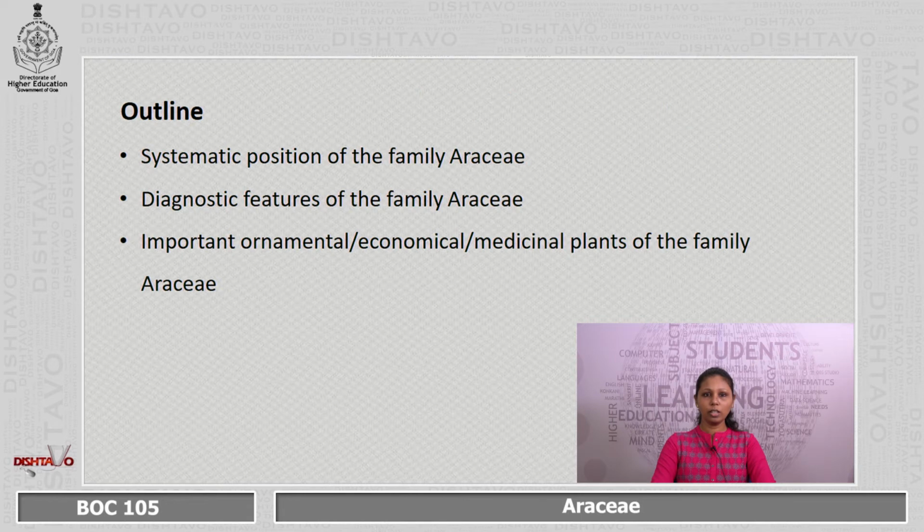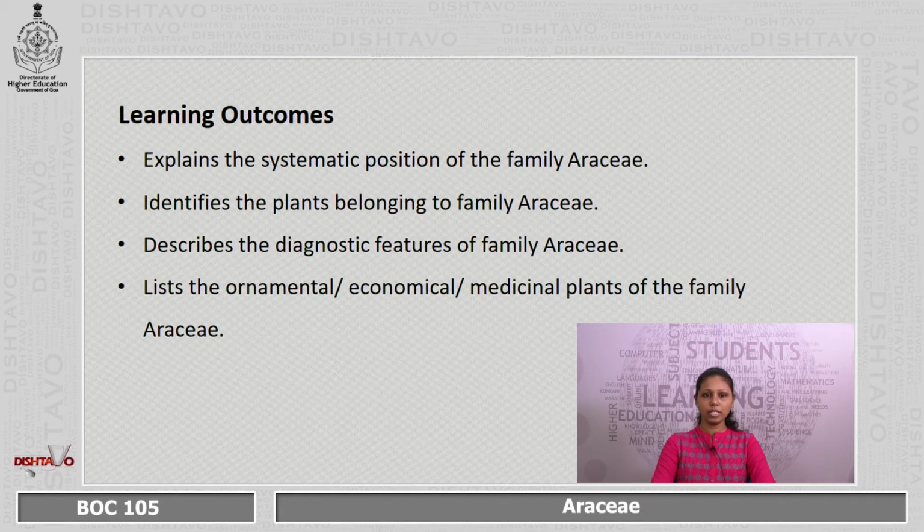Outline of this module includes systematic position of family Araceae, diagnostic features of family Araceae, important ornamental, economical, medicinal plants of the family Araceae. Learning outcomes: explains the systematic position of family Araceae, identifies the plants belonging to family Araceae, describes the diagnostic features of family Araceae, lists the ornamental or economical or medicinal plants of the family Araceae.